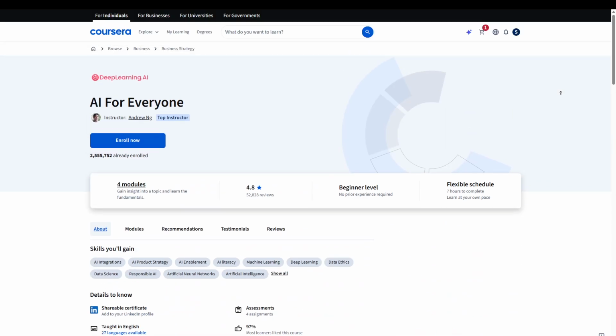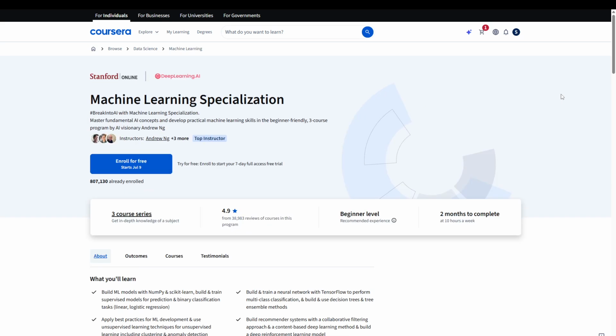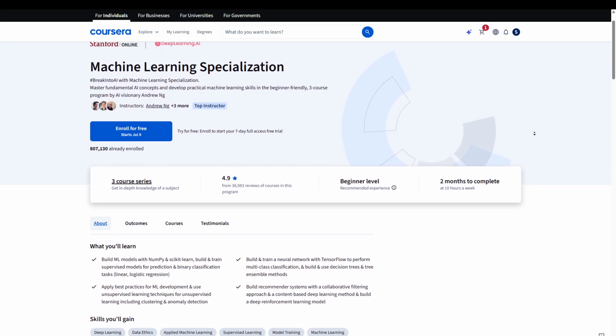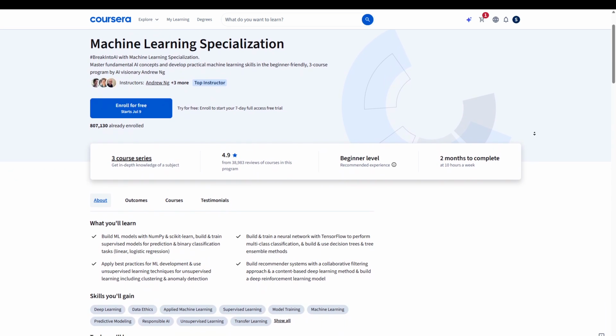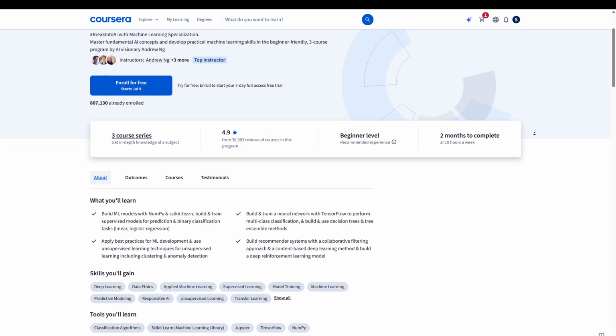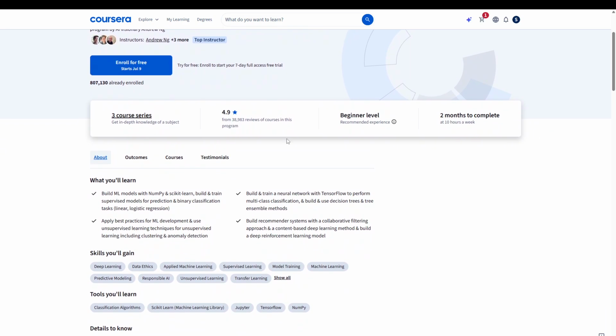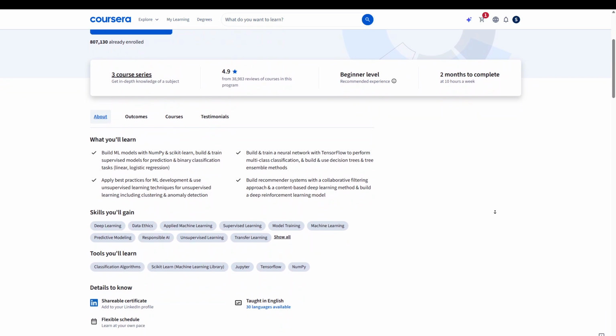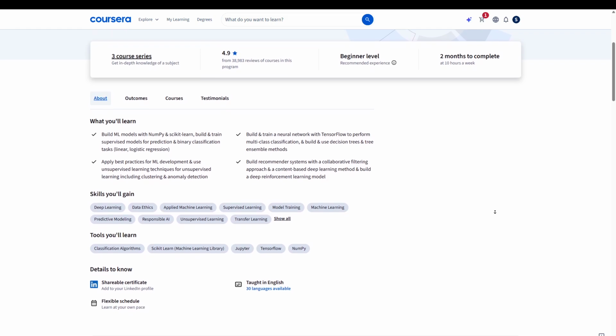If you want to become a machine learning engineer, the Machine Learning Specialization should be your first technical course. It's Andrew Ng's updated flagship program, created with Stanford Online and DeepLearning.AI. With a 4.9-star rating and hundreds of thousands of learners, it teaches Python, NumPy, scikit-learn, TensorFlow, supervised learning, neural networks, decision trees, recommender systems, and reinforcement learning.